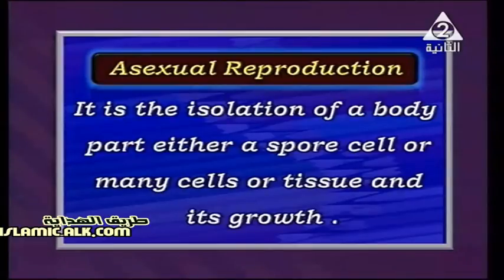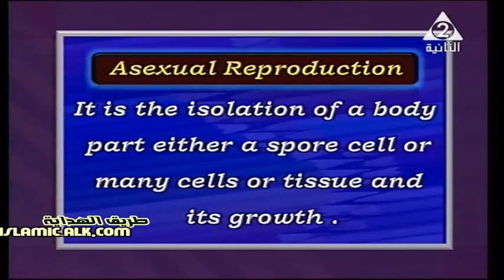So asexual reproduction means isolation or separation of a body part in different ways, a spore, many cells, or even a tissue, and it can grow and give us a new individual, and can also compensate for the lost part.